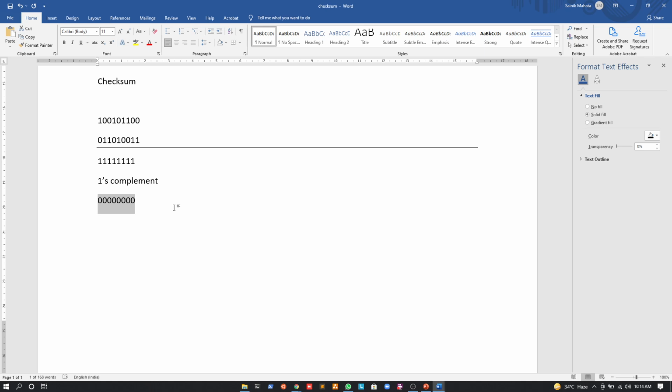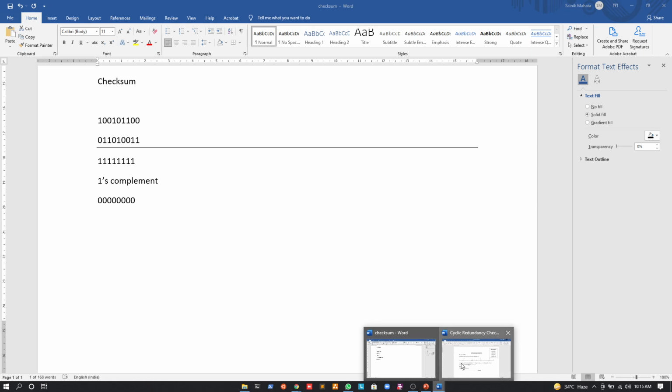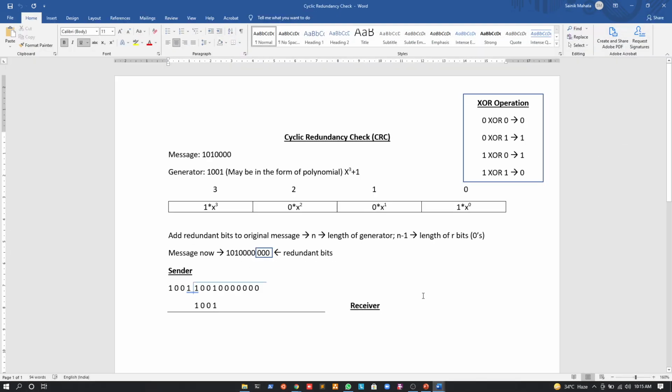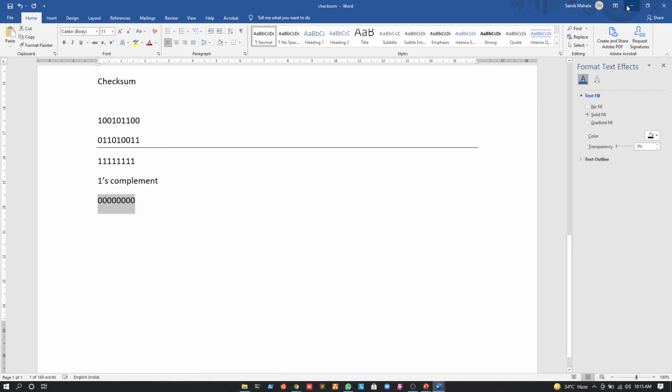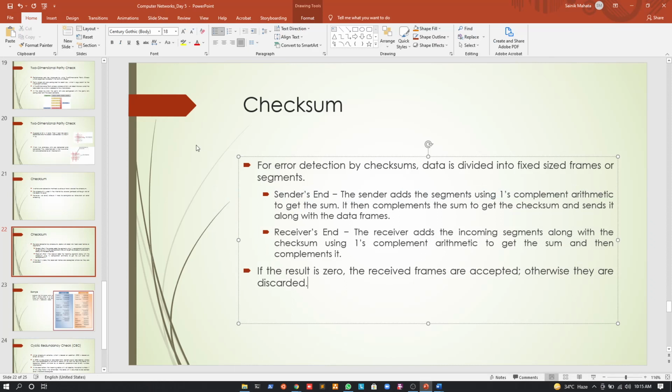Yes, sir. Okay. The next example is CRC, but again it's 10:15, so I don't think I will be able to complete it. For CRC as well, we had this kind of thing. I have prepared this Word file for you, and I was planning to show this to you using the same method in which we showed the checksum. But it's already 10:15, so it would be kind of late. Anyways, if you have any problems with today's class, just ask me if you have any questions till now.